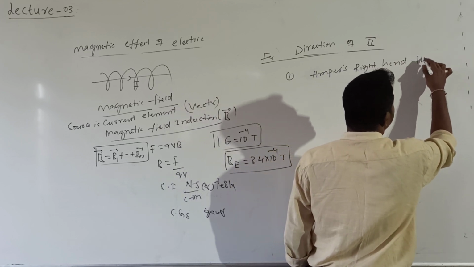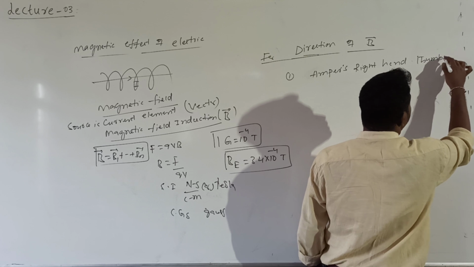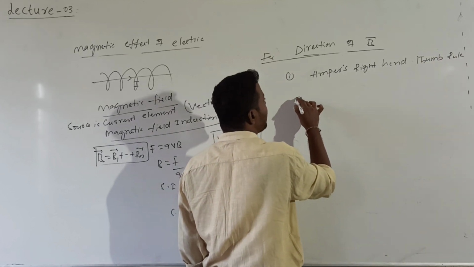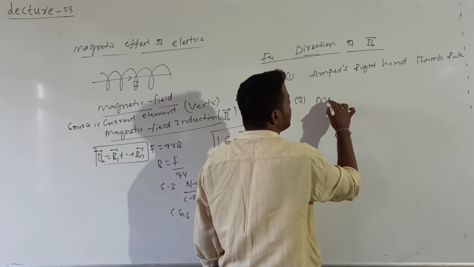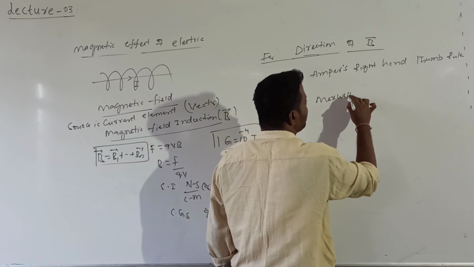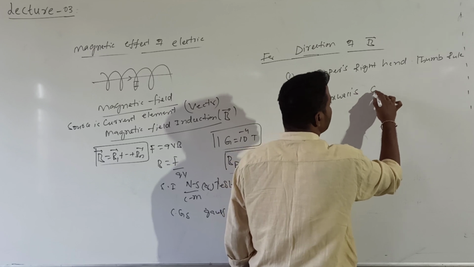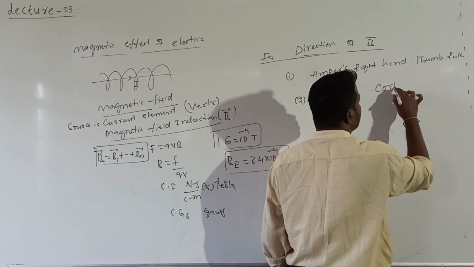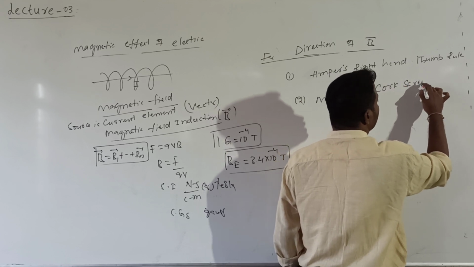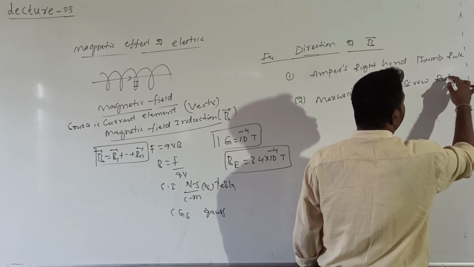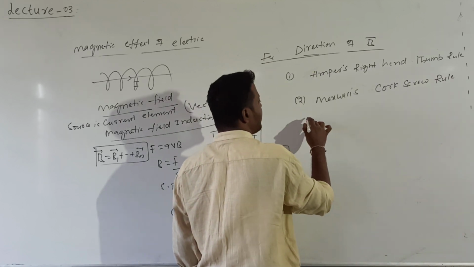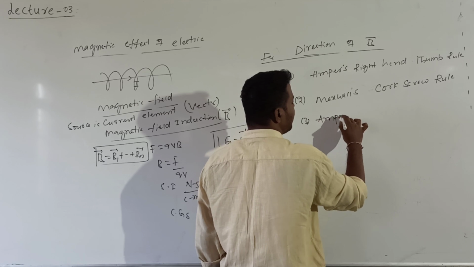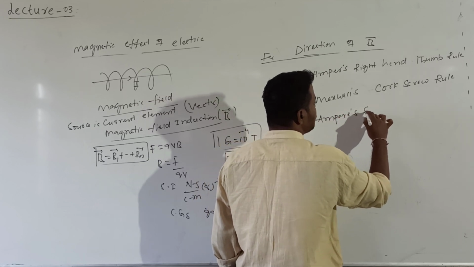The second rule is Maxwell's right hand corkscrew rule. The next one is Ampere's swimming rule.